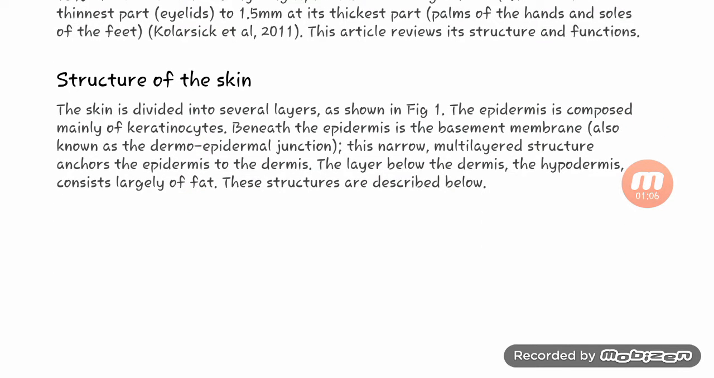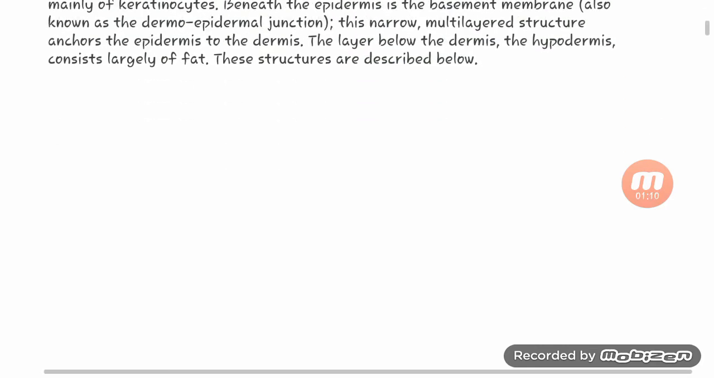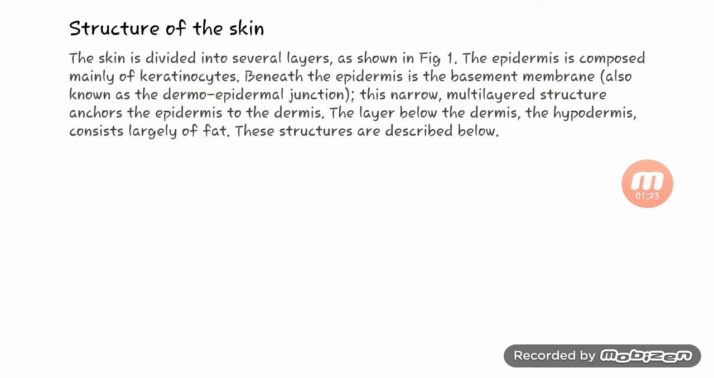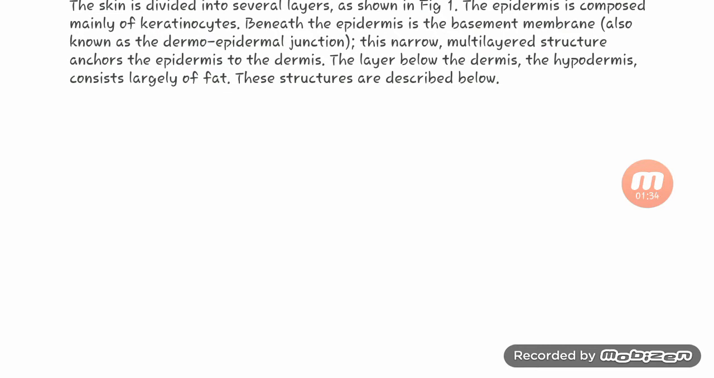Structure of the skin. The skin is divided into several layers, as you can see in the figure below. The epidermis is composed mainly of keratinocytes. Beneath the epidermis is the basement membrane, also known as the dermal junction. This narrow, multi-layered structure anchors the epidermis to the dermis. The layer below the dermis is the hypodermis, which consists largely of fat. The structures are described below.